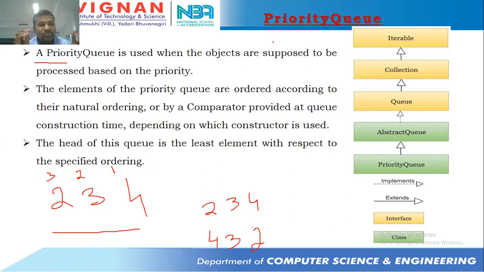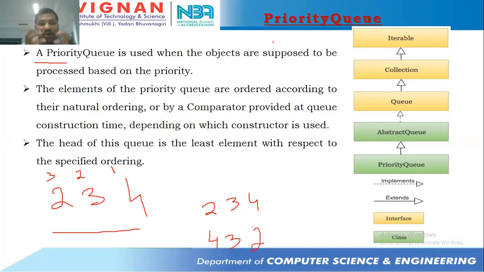So try to understand, students will not be giving any priority for the objects. We'll just be giving some set of objects into a priority queue object. And this priority queue is following mainly two things. One is natural ordering in the sense of sorting order. The other one is going to be comparator. If we are going to take comparator, then the programmer has to provide the logic for the comparator.